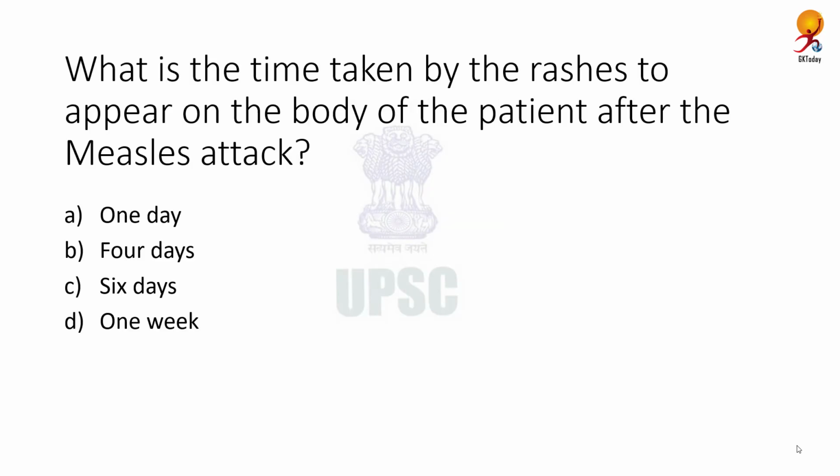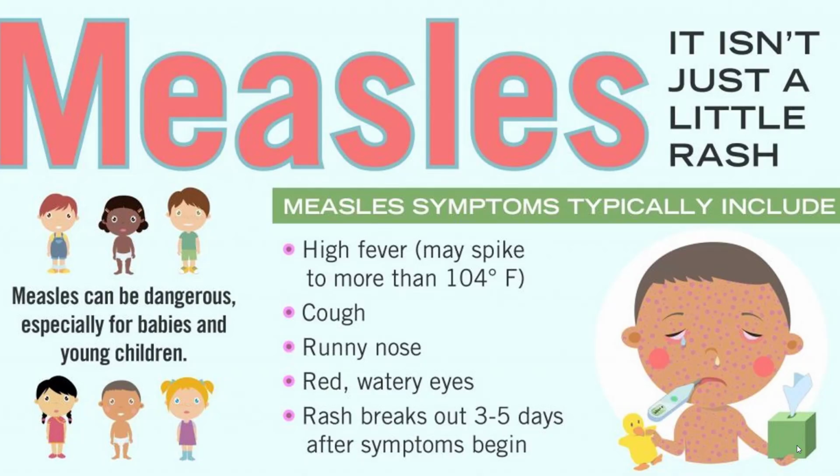What is the time taken by rashes to appear on the body of a patient after measles attack? Correct answer is about 4 days. Measles is a very infectious and potentially serious illness that is caused by a type of virus called paramyxovirus. It is spread from one person to another by coughing, sneezing or sometimes even kissing.